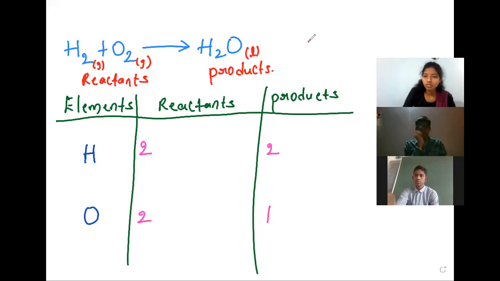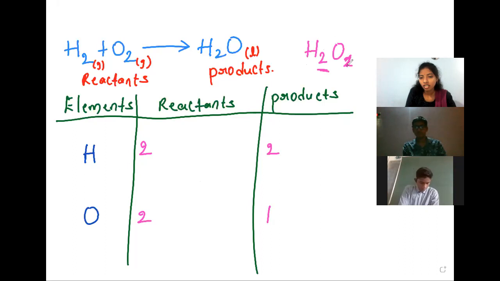See, Nana, in the H2O, we have taken 2 under the hydrogen. So this 2 belongs only to hydrogen, not to oxygen. If the 2 were taken here, then it would belong to oxygen. Here this is 1 only.